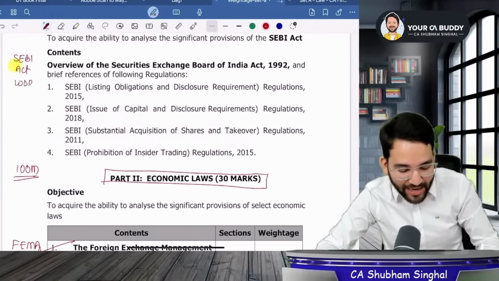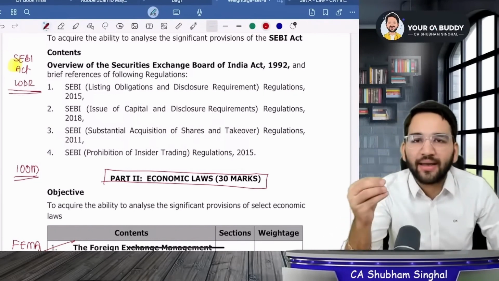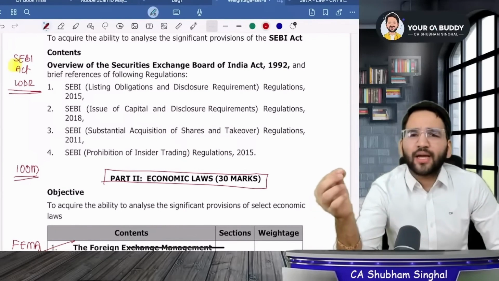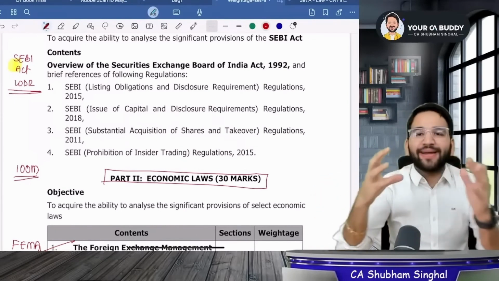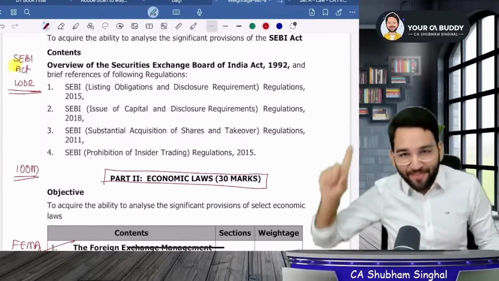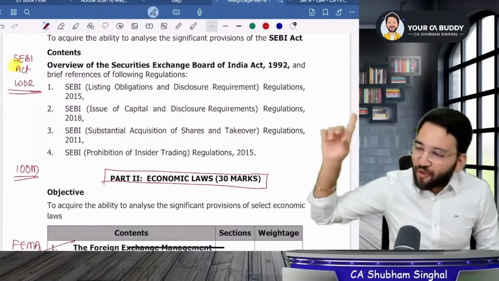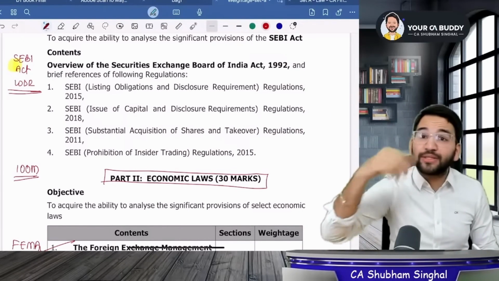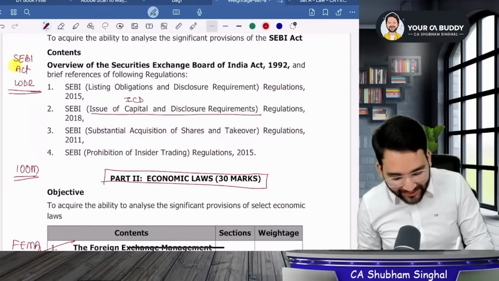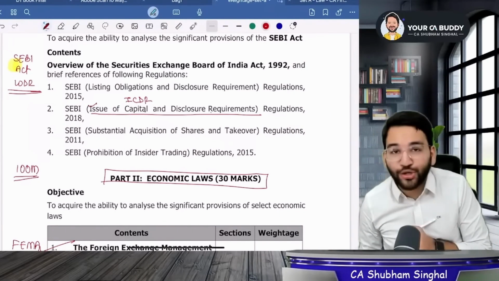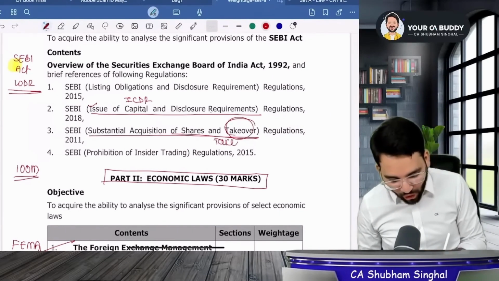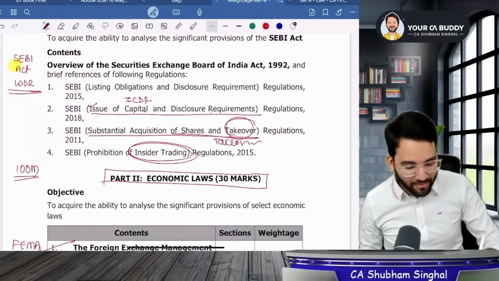Now look, there is the SEBI Act. There is SEBI LODR. Yes, students, say it with me. LODR. Sir, why are you saying that? It's a shortcut for Listing Obligations and Disclosure Requirements. This LODR used to be there earlier as well, and it still is, but 3 new regulations have been added. You can see ICDR, meaning Issue of Capital and Disclosure Requirements; Substantial Acquisition of Shares and Takeovers, which we also call the takeover code; and lastly, Prohibition of Insider Trading.